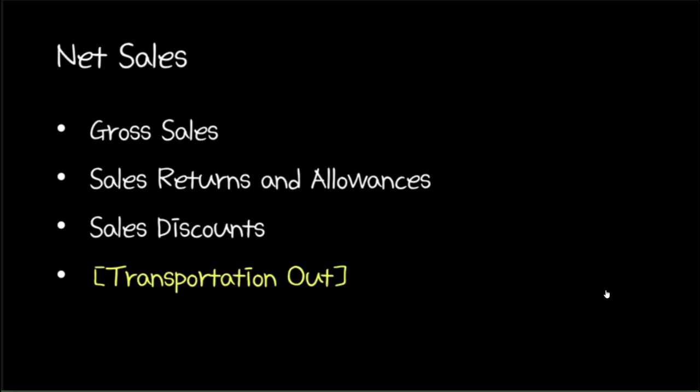This brings us to the last topic in this discussion, transportation out. Recall that transportation out is an operating expense. Being an expense, transportation out should be debited whenever the seller shoulders the cost of transporting goods. Transportation out is also sometimes called freight out.